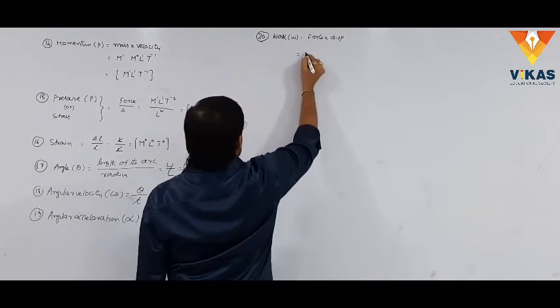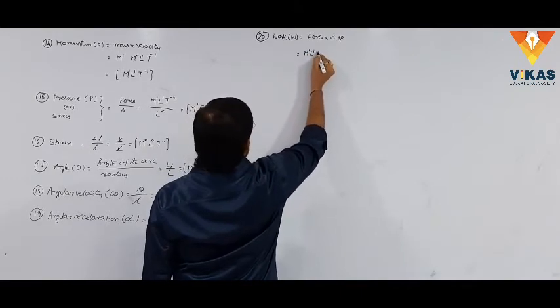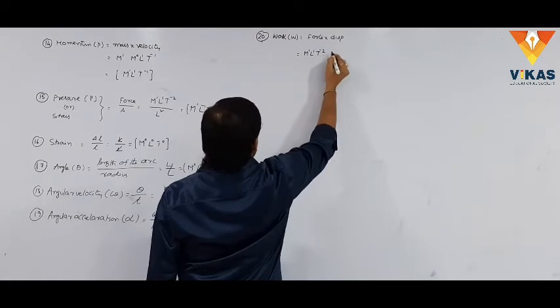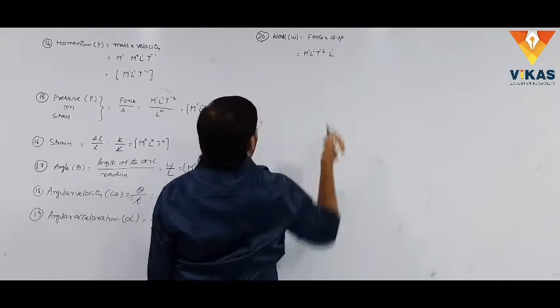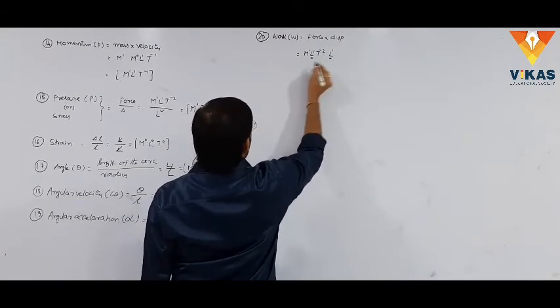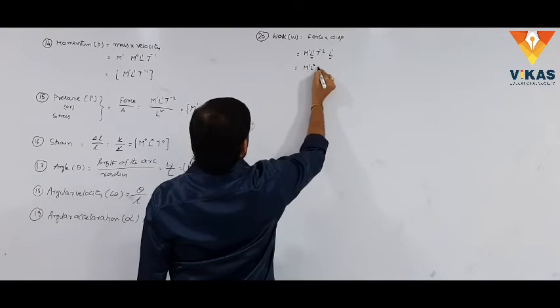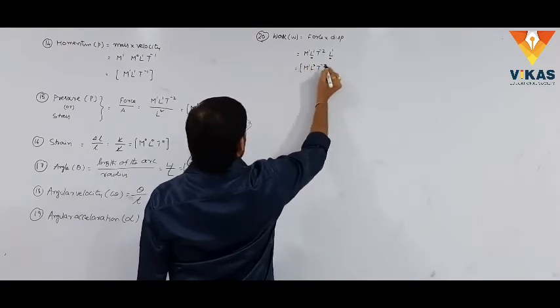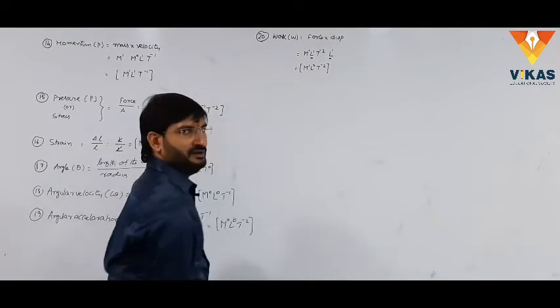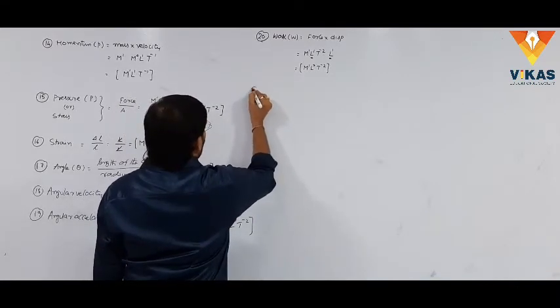We know the dimensional formula for force, that is M power 1, L power 1, T power minus 2. The displacement in terms of length is L power 1. Bases are equal, so powers can be added. Simply, M power 1, L square, T power minus 2 is the dimensional formula for work. Understand, students?